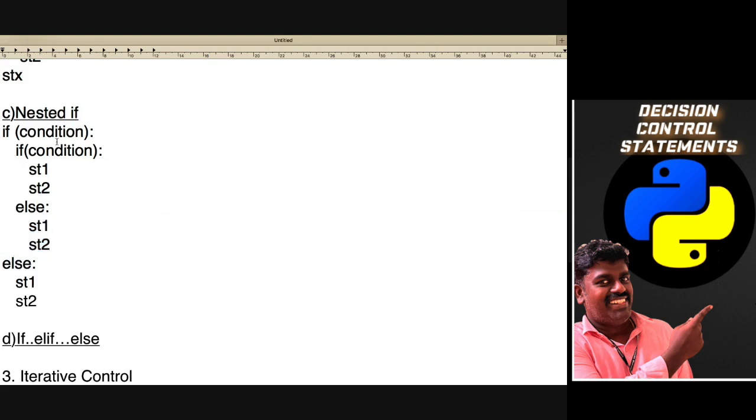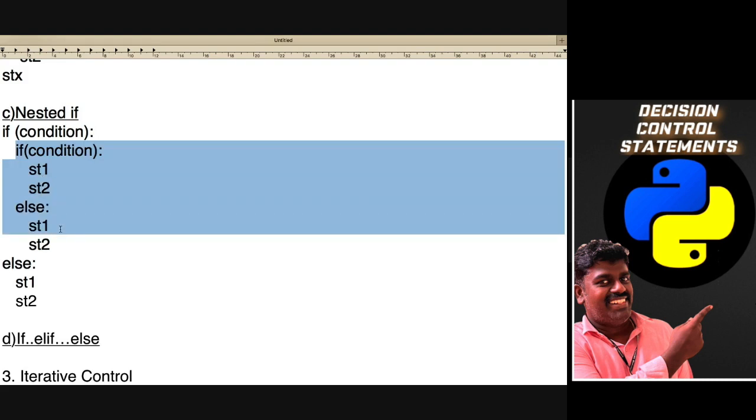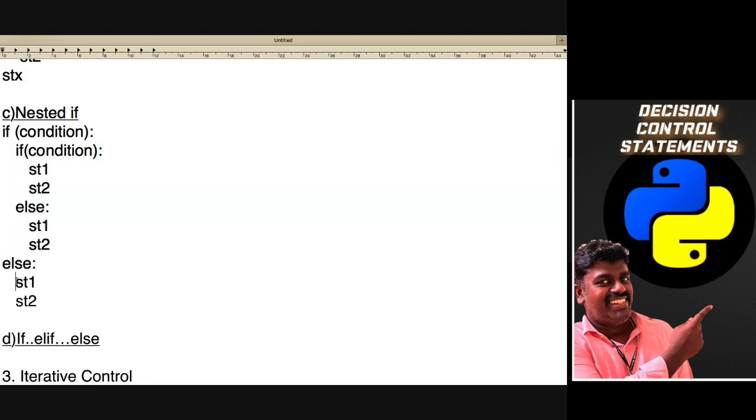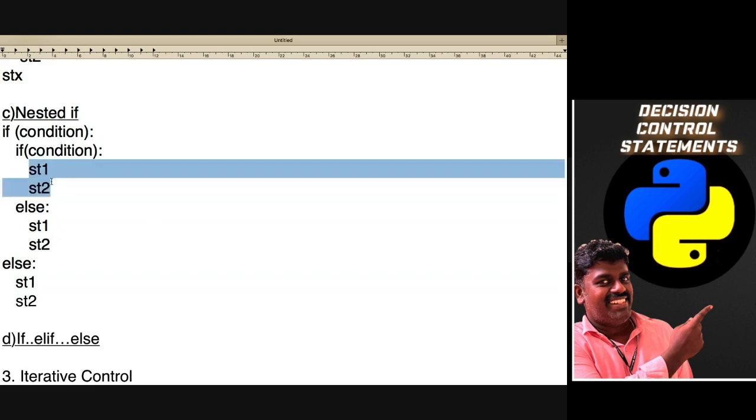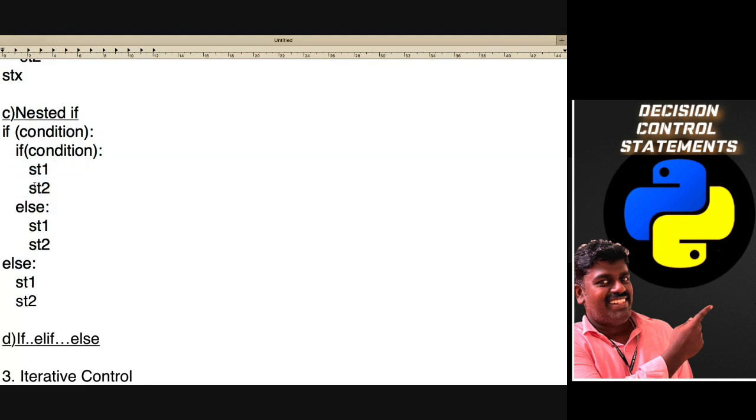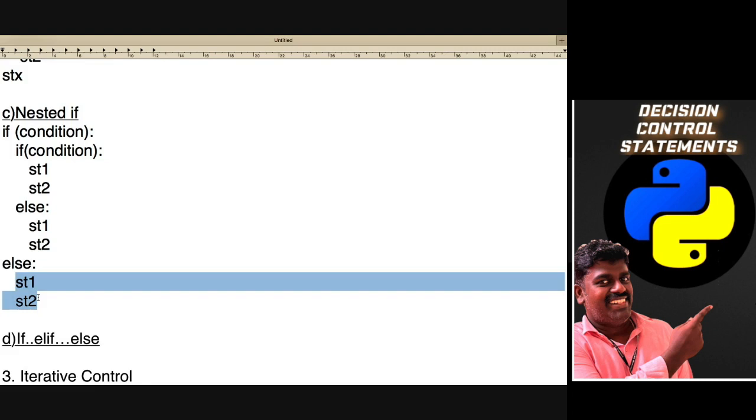So if this condition is satisfied, this whole statement is going to be checked. Again it checks this statement, and if this statement is satisfied, this one will be done, or otherwise this statement will be done. Got my point? So we can say these are all called the true block for this particular if condition, and this is the false block. This is how you have to categorize. If both these conditions are satisfied, this statement alone is going to print. If this condition fails, automatically these two statements alone are going to print.